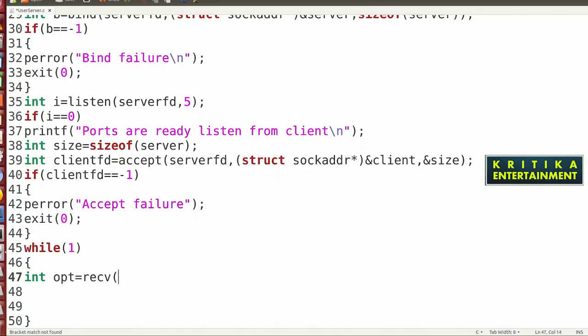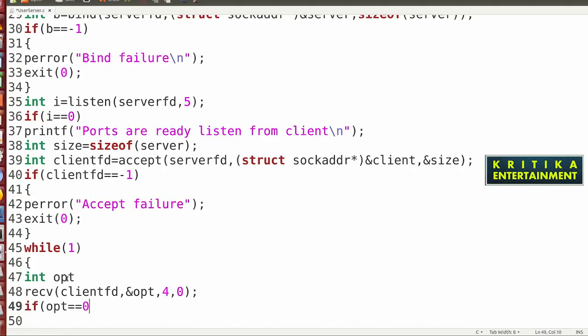Then receive client fd, then ampersand opt. The size of opt is 4, data type int. Then here write if opt equals to 0.